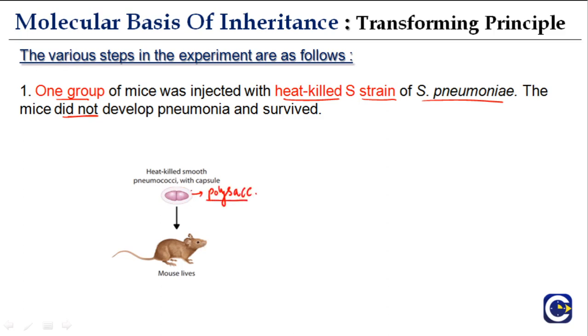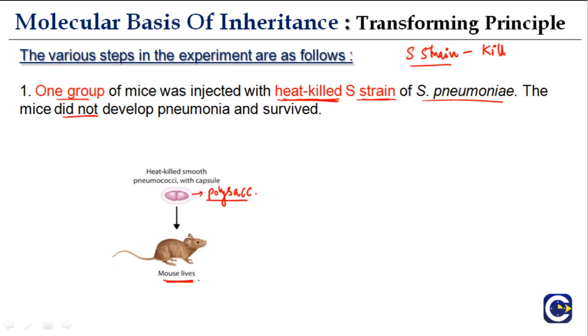The S strain can cause pneumonia and kill the animals. But here they used heat-killed S strain, which means it was exposed to a high amount of heat, as a result of which it got killed. That is why the mice lived.